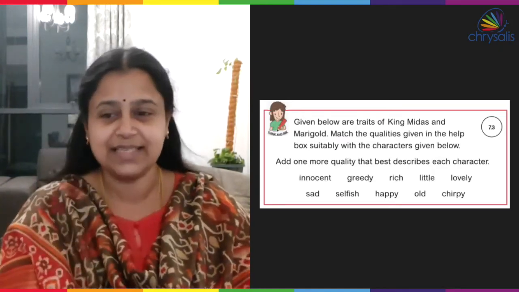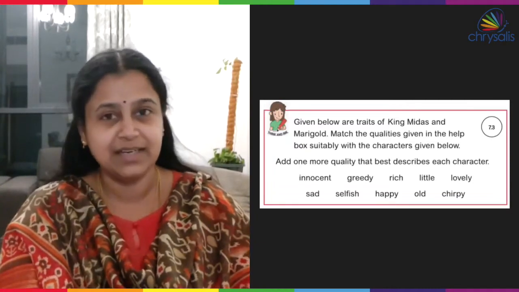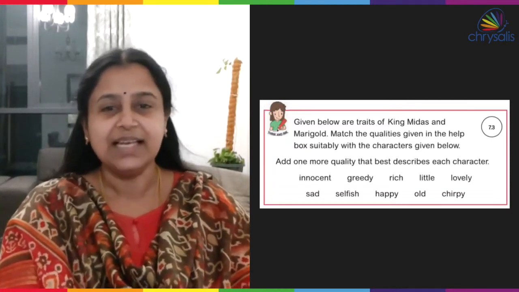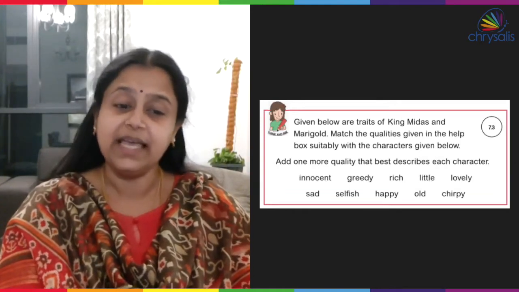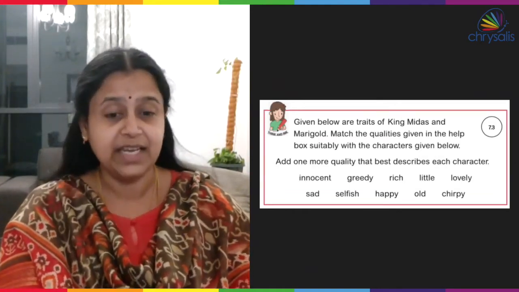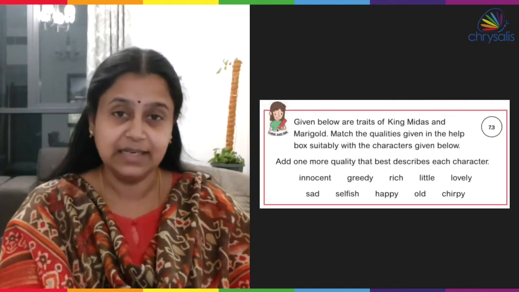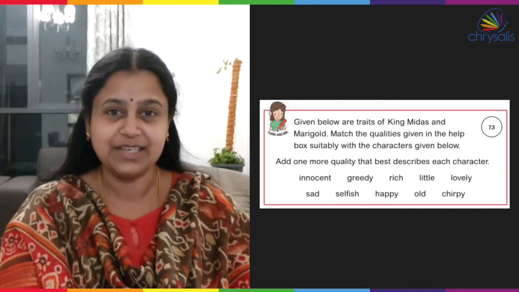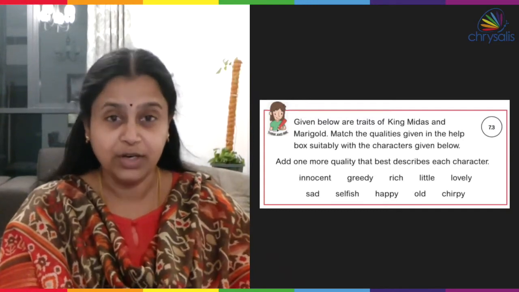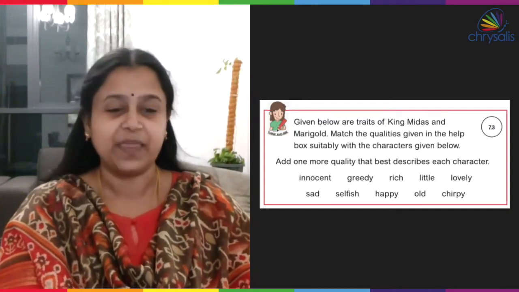There are two characters in the story, right? King Midas and his daughter. Let us read what are the traits given here. Innocent, greedy, rich, little, lovely, sad, selfish, happy, old or chippy.